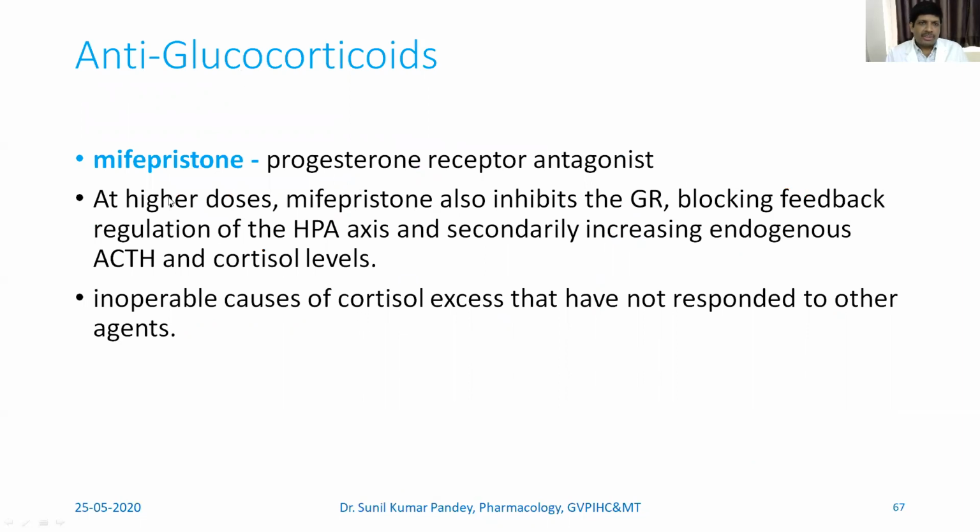Antiglucocorticoids like mifepristone. This is a progesterone receptor antagonist and has anti-glucocorticoid activity also. At a higher dose, mifepristone inhibits the glucocorticoid receptor and then blocks the feedback regulation of the HPA axis and secondarily increases the endogenous ACTH and cortisol level. In inoperable causes of cortisol excess that have not responded to other agents, mifepristone can also be given.